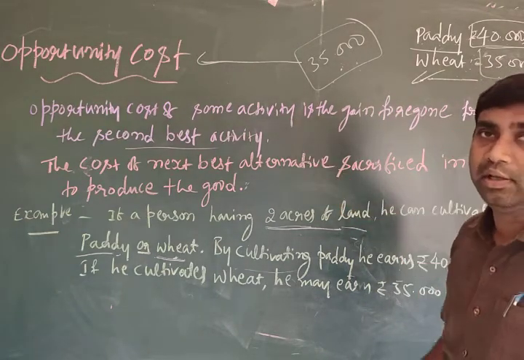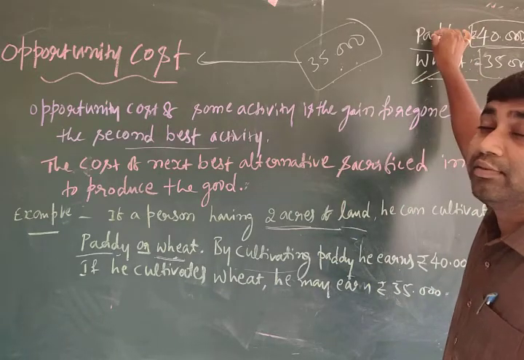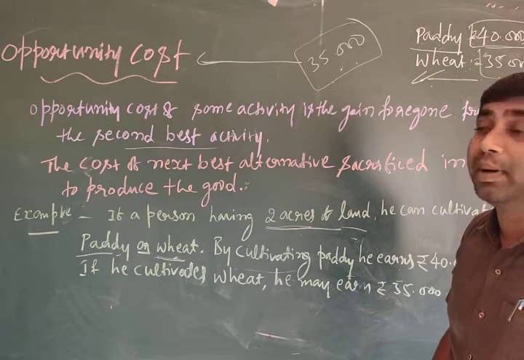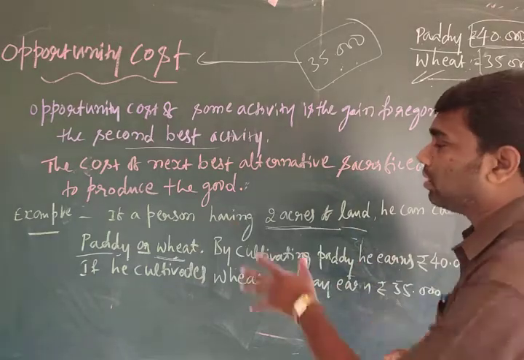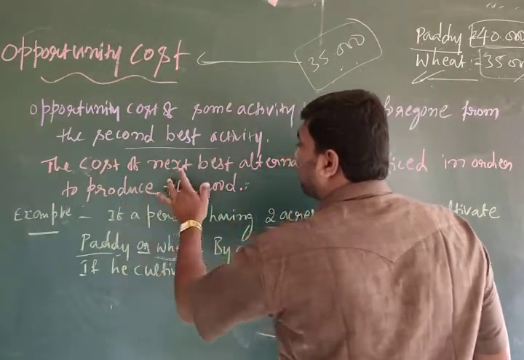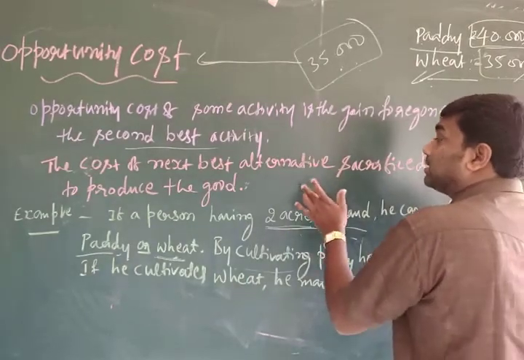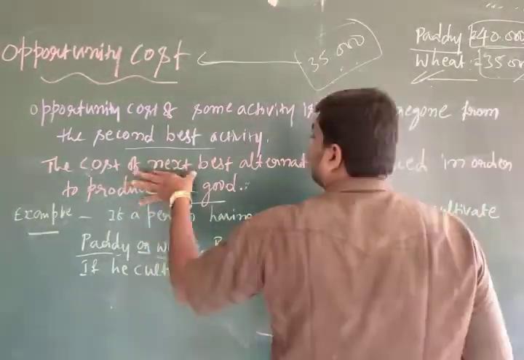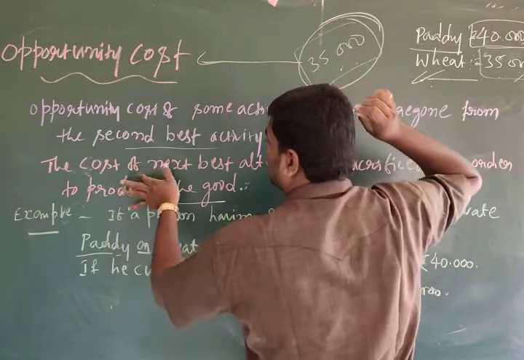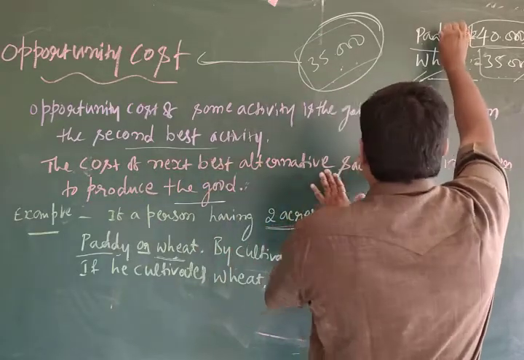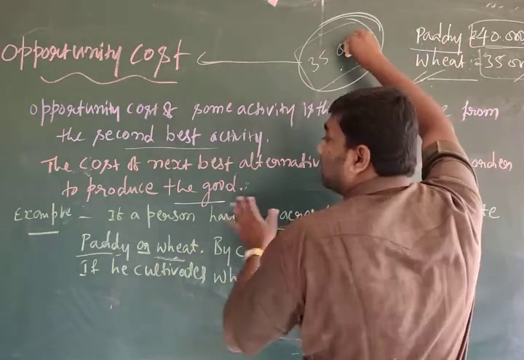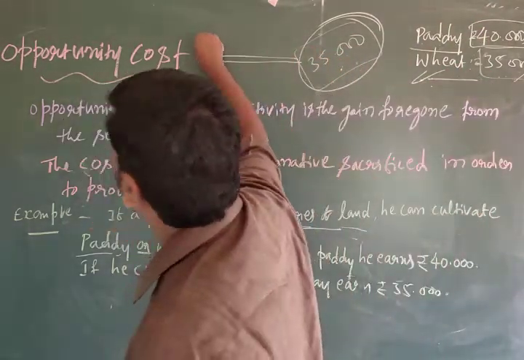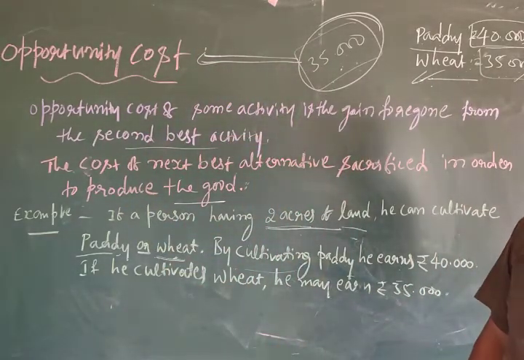This is the opportunity. By sacrificing this, there is an opportunity to produce paddy. This is called opportunity cost. Opportunity cost is nothing but the cost of the next best alternative sacrificed in order to produce the good. So what we are sacrificing, that is called opportunity cost.